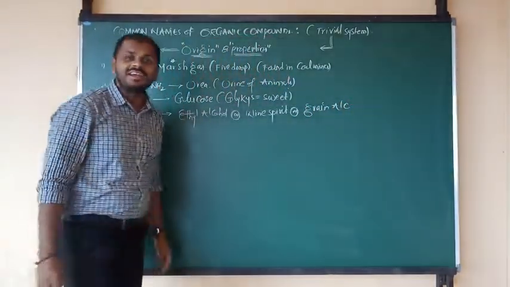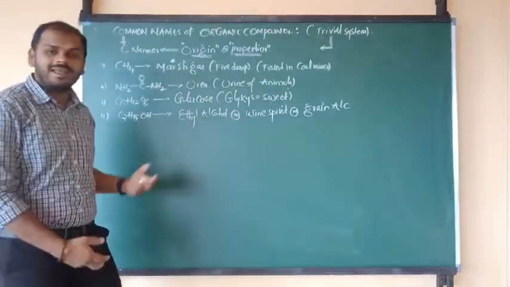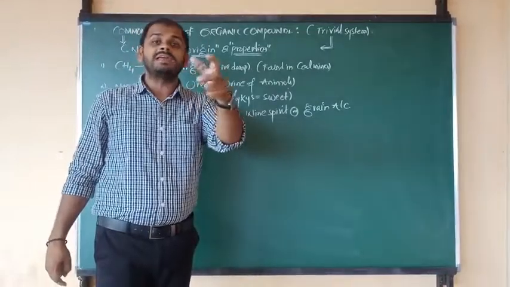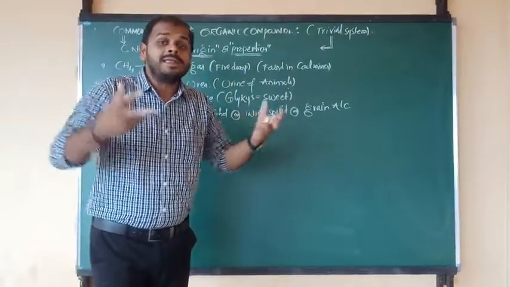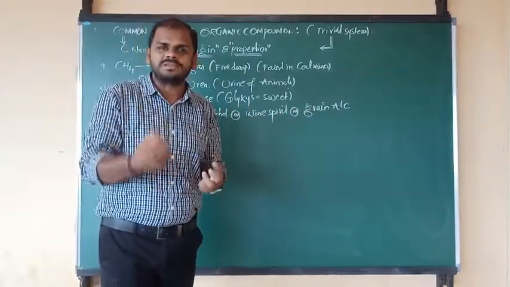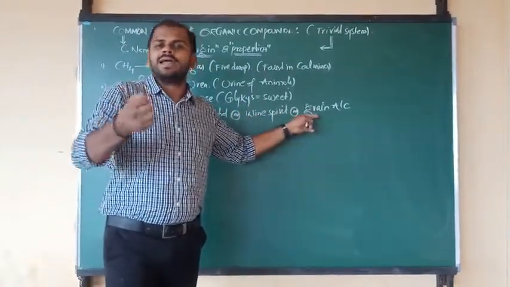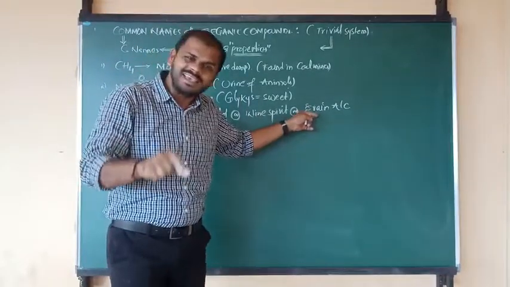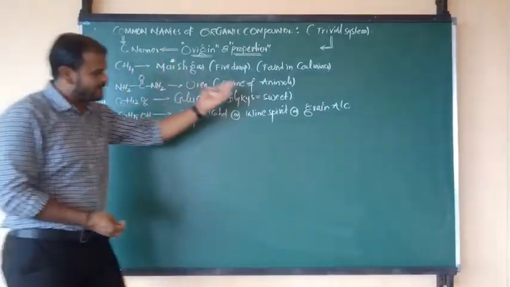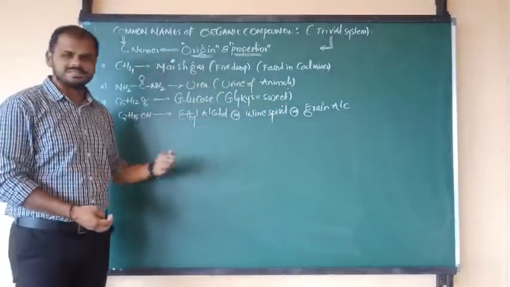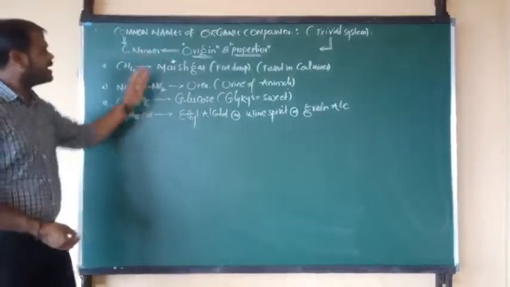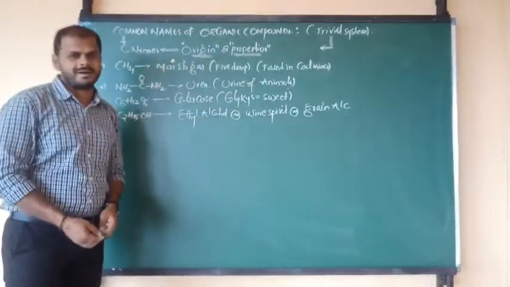Which alcohol? Grain alcohol. Because ethyl alcohol is prepared by fermentation in the presence of yeast enzymes. Which materials undergo it? Grains, like grape substances. Such grains undergo fermentation in the presence of yeast enzyme, leading to the formation of ethyl alcohol. So maybe on the basis of properties, maybe on the basis of structure, sometimes on the basis of origin, we have to decide the common names of the respective organic substances.